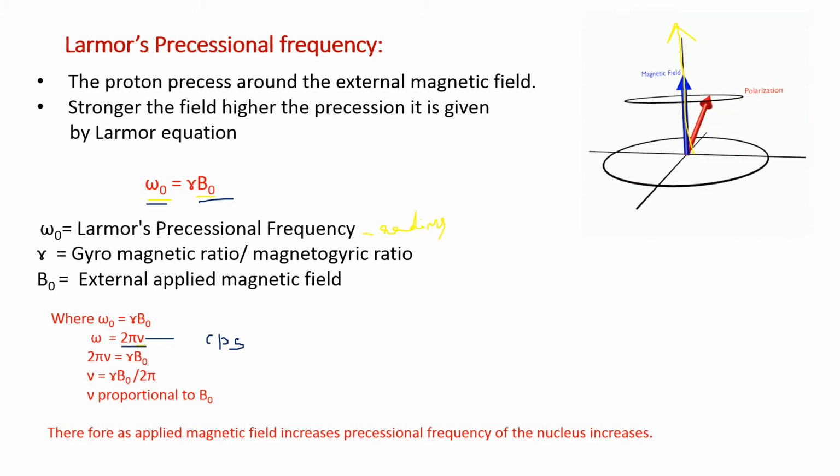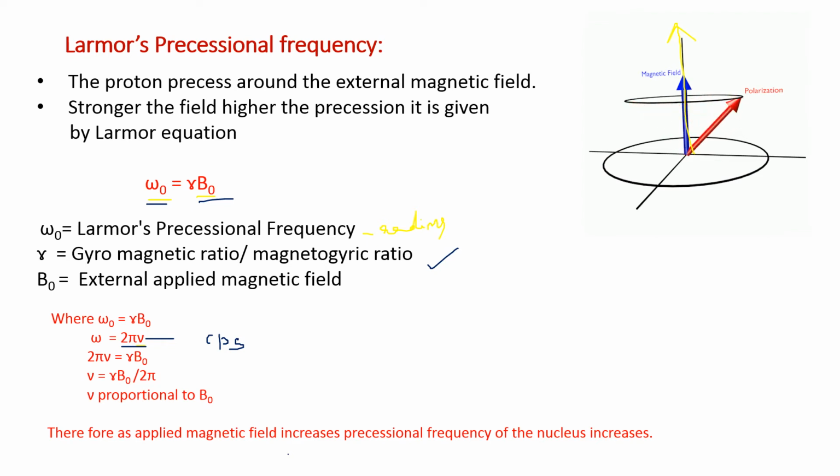Gamma is called the gyromagnetic ratio, which is the ratio between magnetic moment and angular momentum of the nucleus. Therefore, by seeing this equation, we can say that as the applied magnetic field increases, the precession frequency of the nucleus also increases.